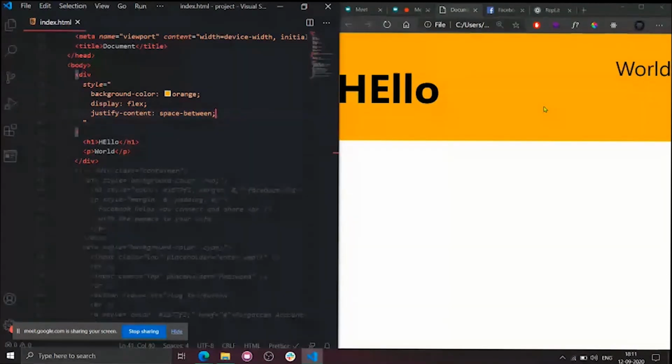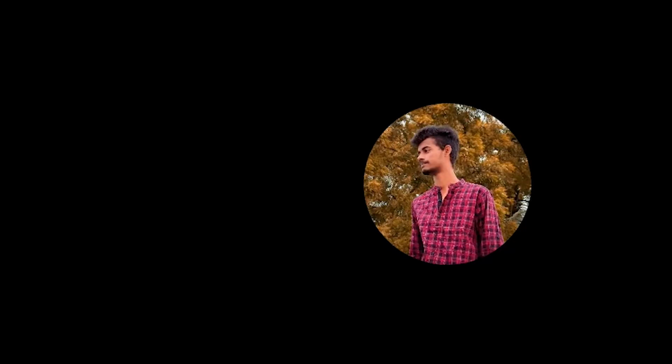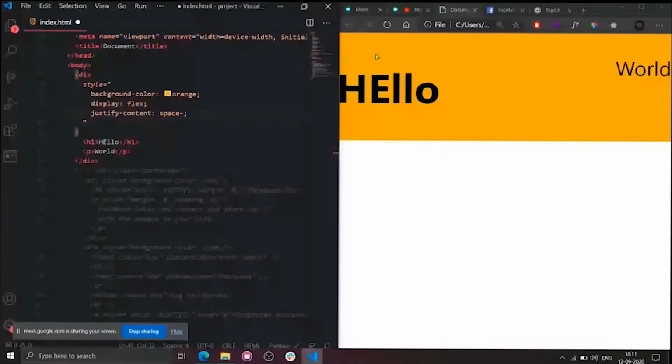So now I will change space between to something else. Assume this scenario: I want this hello to have some surrounding space, and this world also to have some surrounding space, and both surrounding spaces should be equal. The space around this tag and the space around this tag should be equal. So I can simply use space around. Now see what will happen.